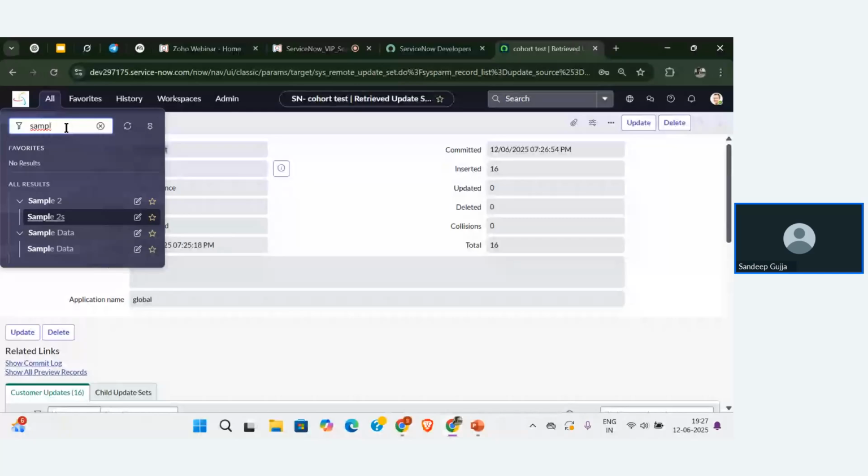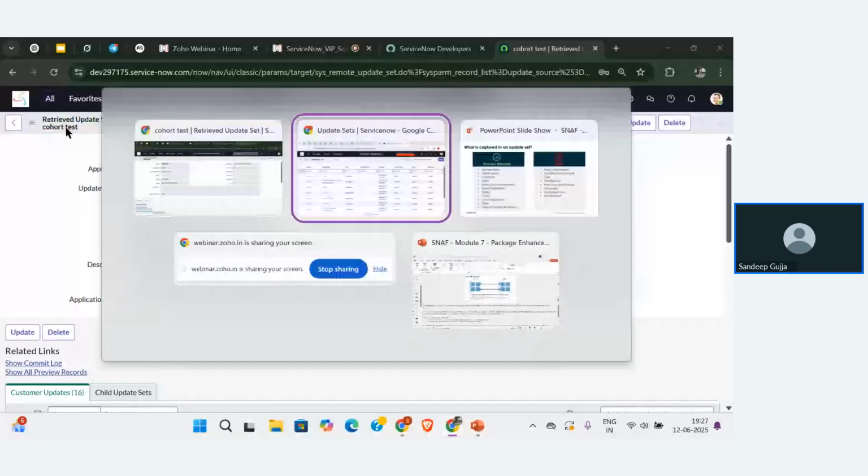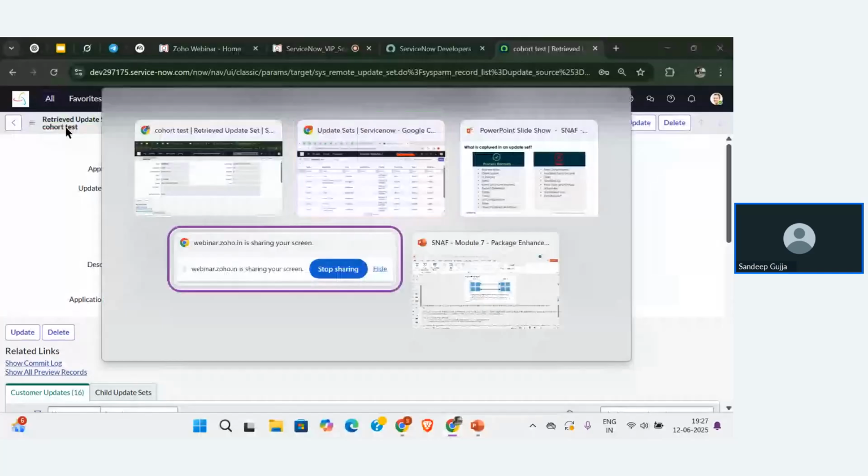So how many of you understood the second way of calling the configurations, guys?